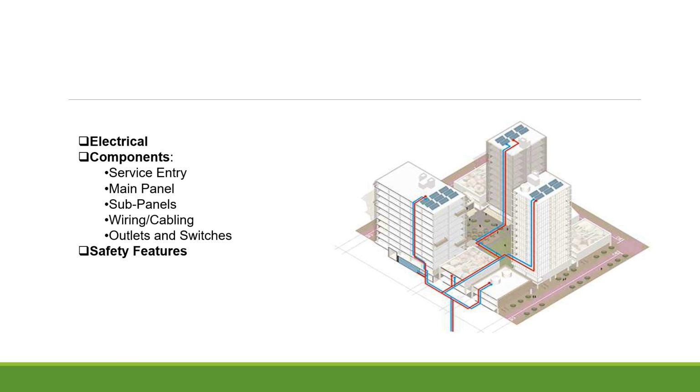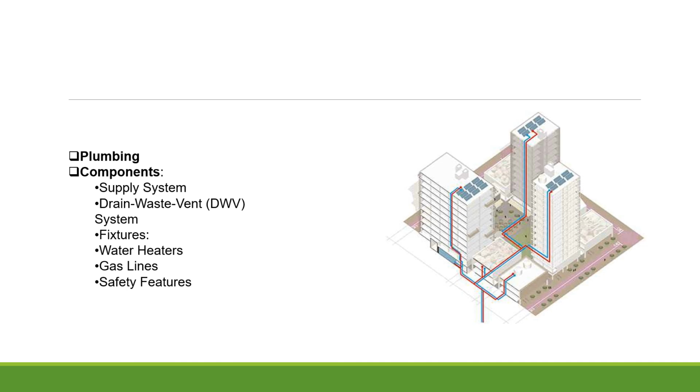Safety features, which include circuit breakers, ground fault circuit interrupters, and surge protectors. Plumbing. The purpose is to supply water, dispose of waste, and provide gas, if applicable, to a building. Components are the supply system, which brings in fresh water, and the drain waste